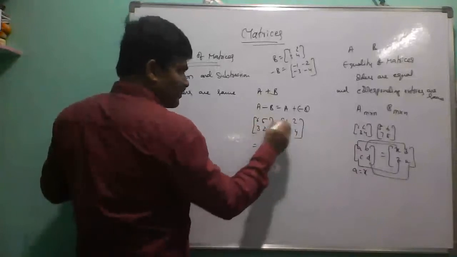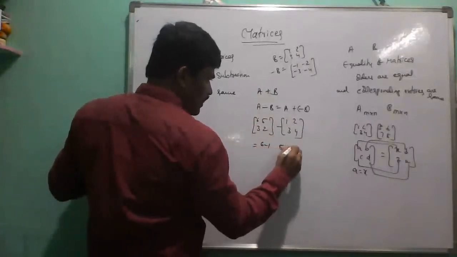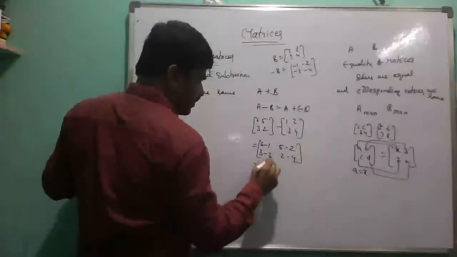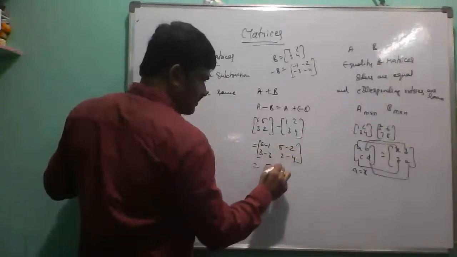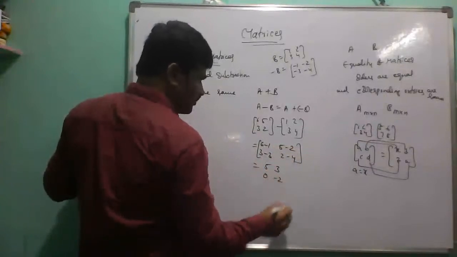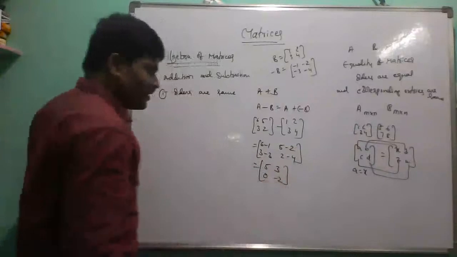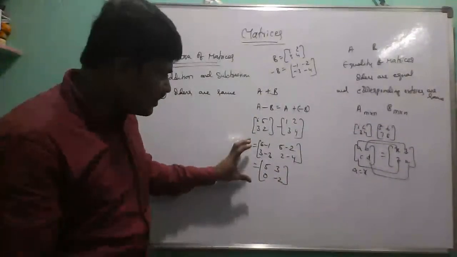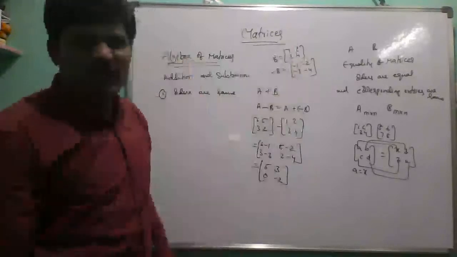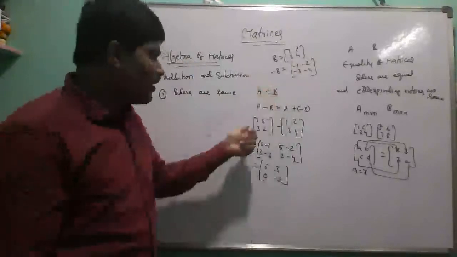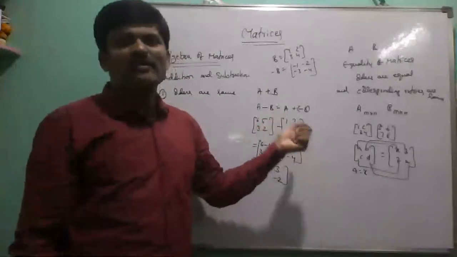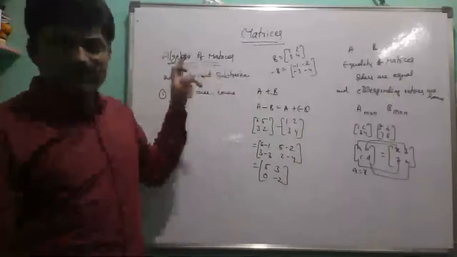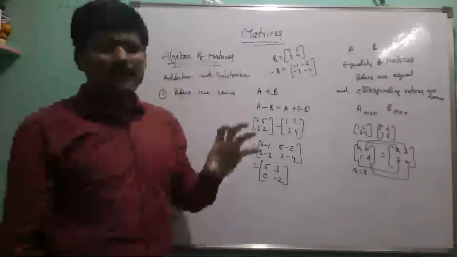Subtract corresponding elements: 6 minus 1, 5 minus 2, 3 minus 3, 2 minus 4. So this is 5, this is 3, this is 0, this is minus 2. This is the difference of the given two matrices. Here first of all we observe that the orders are same, and corresponding elements will be added or subtracted.